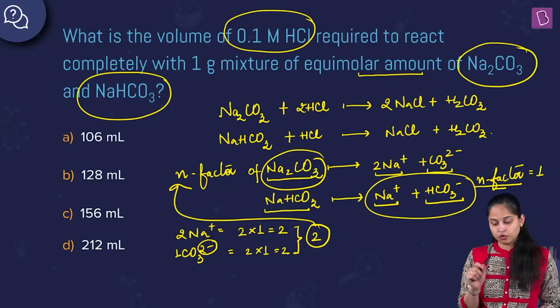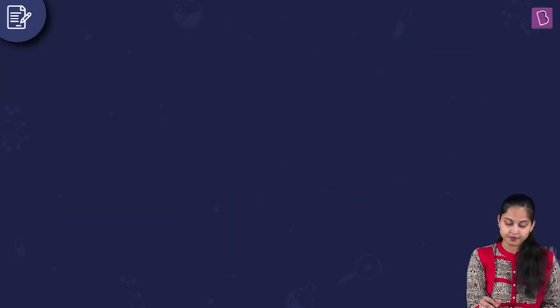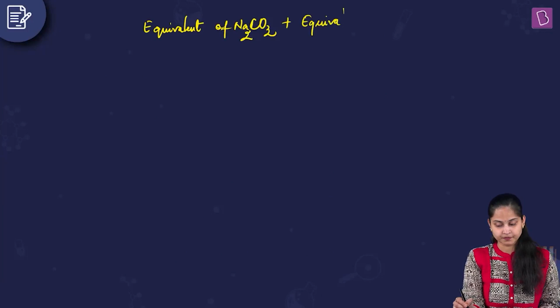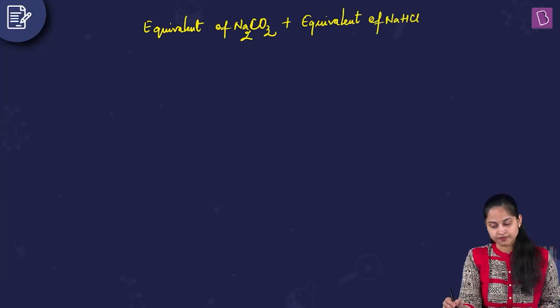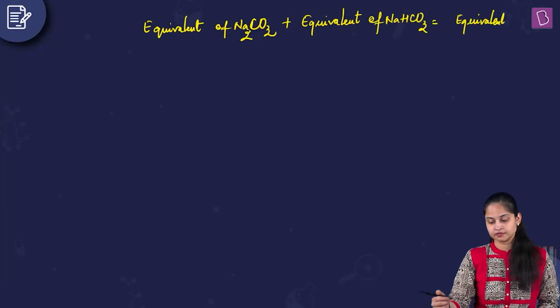Now, over here, one more thing I want to say: equivalent of Na2CO3 plus equivalent of NaHCO3 is equal to what?